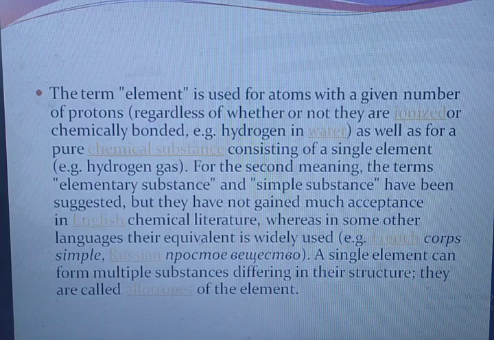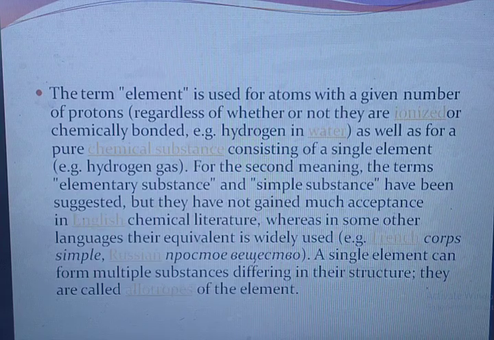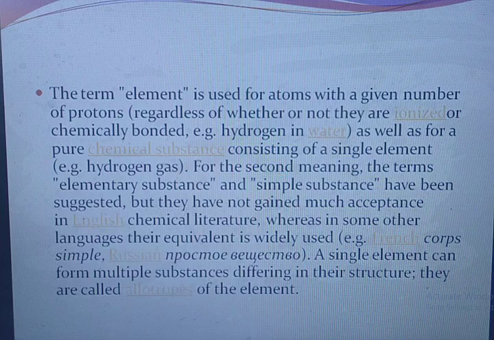The term element is used for atoms with a given number of protons, regardless of whether or not they are ionized or chemically bonded, as for example hydrogen in water, as well as for pure chemical substances consisting of a single element, that is hydrogen gas.